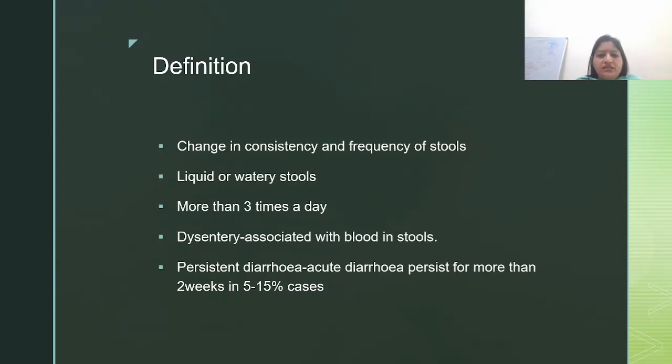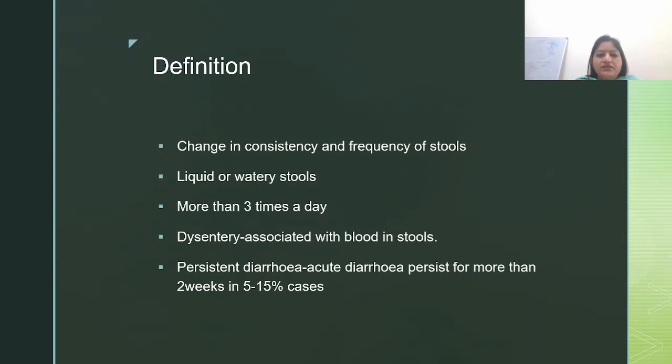Now, the next entity is dysentery. What is dysentery? When your diarrhea is associated with blood in stools, if there is presence of any amount of blood in stools, then you will label it dysentery. So clear the concept that diarrhea and dysentery are two different things. Diarrhea is change in consistency and frequency of stools, while dysentery is presence of blood in stools. I hope it is very simple.